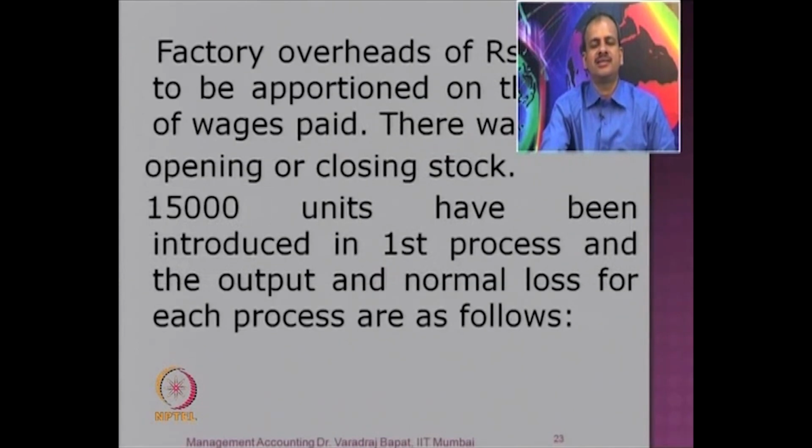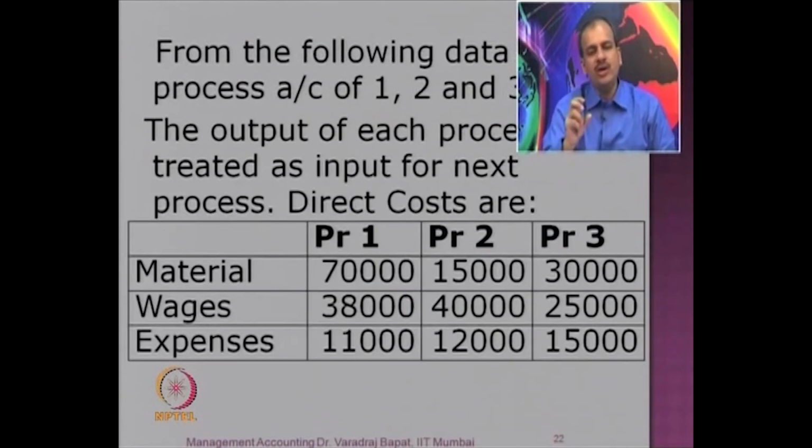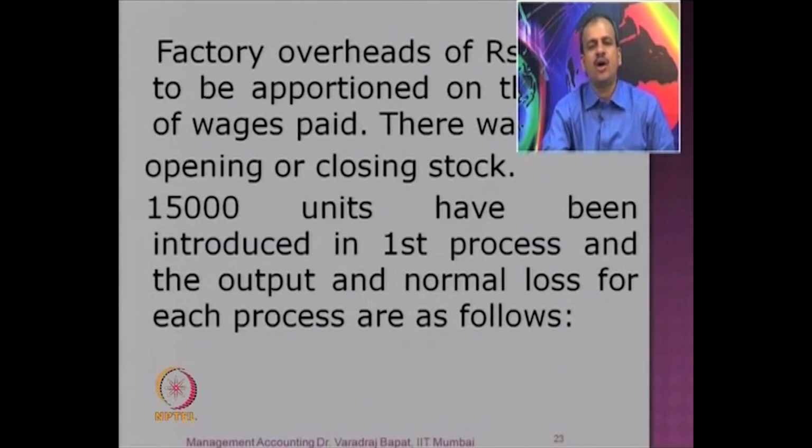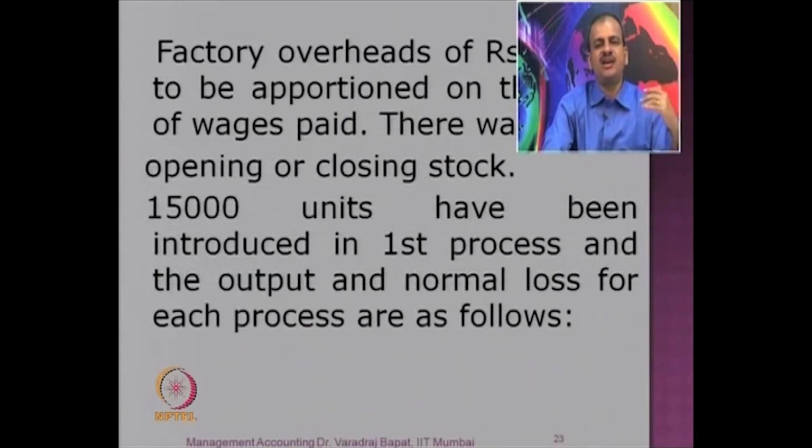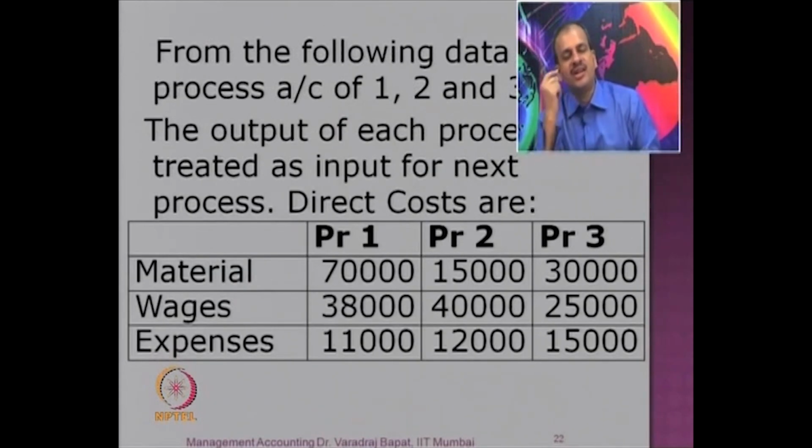I'll go back, just think over how will you get the cost per kg or per unit, because 15,000 units have been put in for the processing. Then at the end of process 1 you got 14,500, at the end of process 2 you got 13,500, at the end of process 3 you got 13,300, which is your final output. Naturally you want to know what is the cost per unit. Now how to calculate?